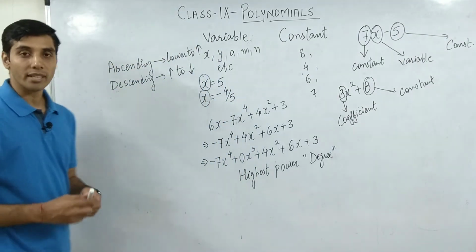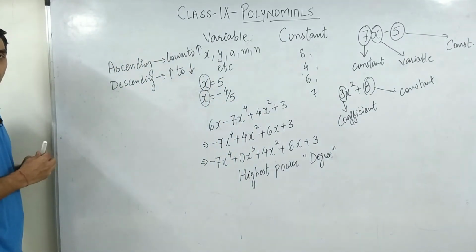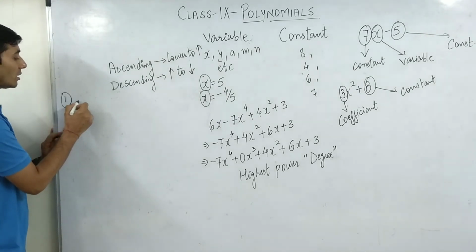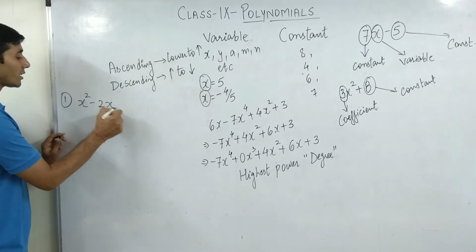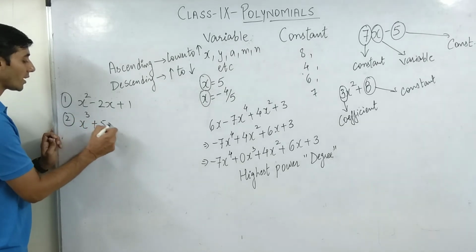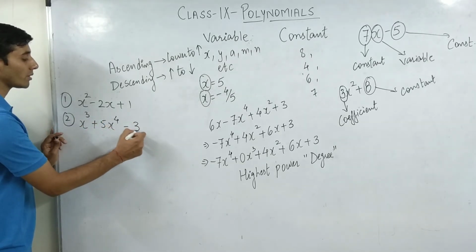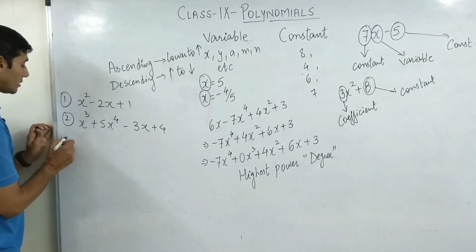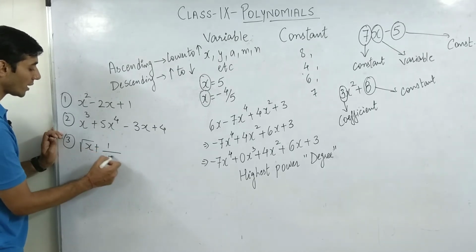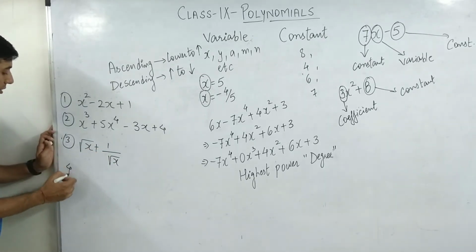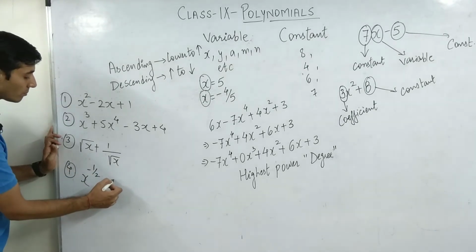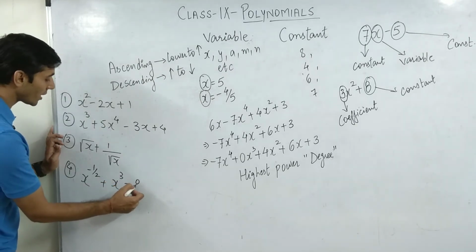So I'm just writing certain equations on the board and then let's start discussing one by one whether they are polynomials or not polynomials. So first I'm writing a question, x square minus 2x plus 1. Second question, x cube plus 5x to the power 4 minus 3x plus 4. Third question, root x plus 1 by root x. Then comes fourth question, x to the power minus half plus x cube minus 8.